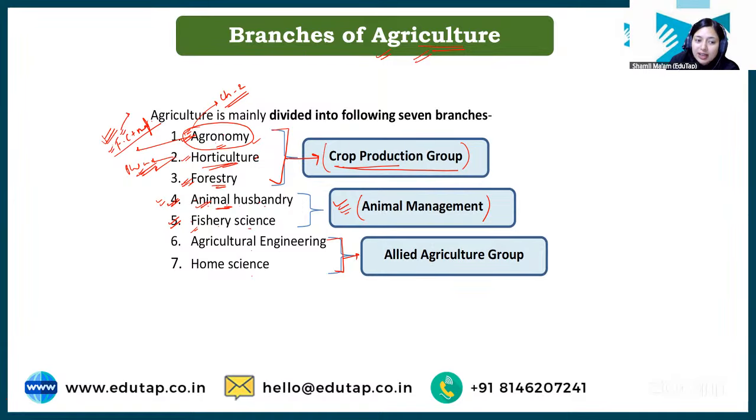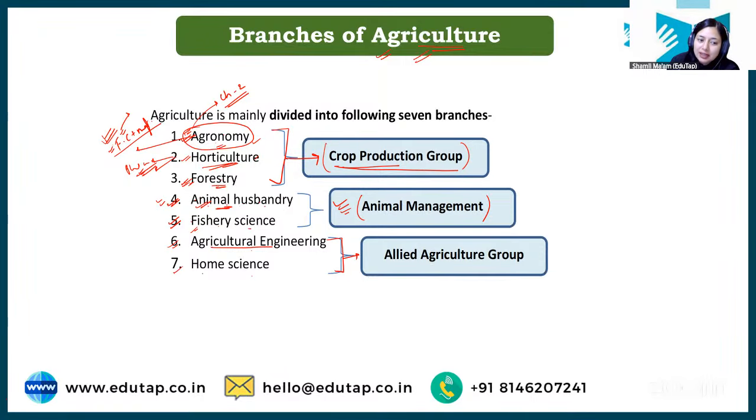And for that, we have another branch which is known as agriculture engineering, wherein we are learning about the tools and implements that are required to effectively manage these other branches of agriculture. Clear? So this is agriculture engineering. Again, another whole chapter is dedicated for this, which is farm and agriculture engineering, right?